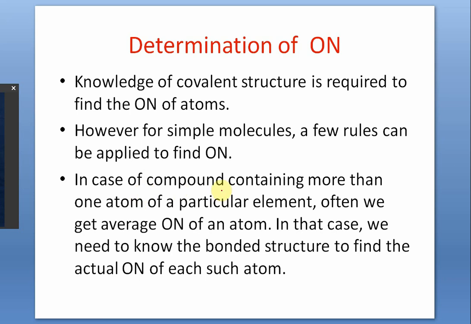In the case of a compound containing more than one atom of a particular element, as I just told you, often we get an average oxidation number of an atom. In that case, we need to know the bonded structure to find the correct oxidation number of each such atom. So if you do not know the structure, be polite and concede: I'm sorry, I am not able to tell you the oxidation number of the individual atom.